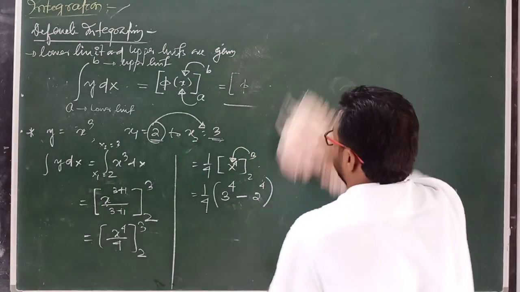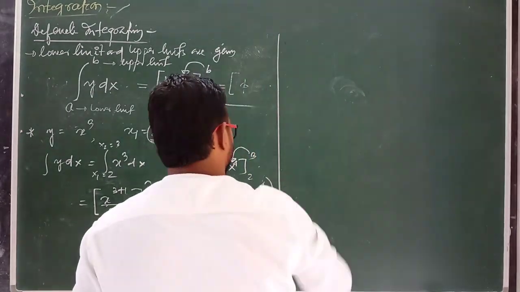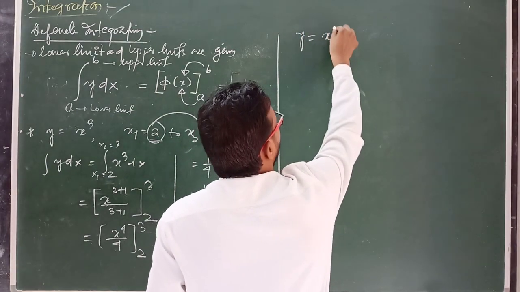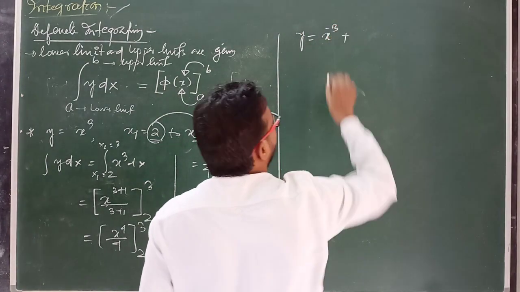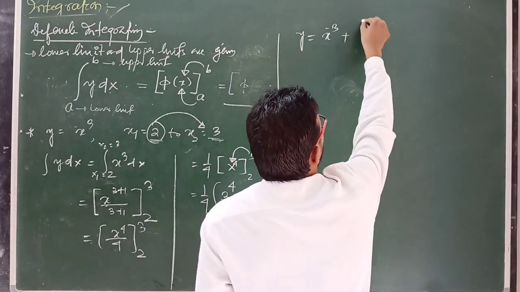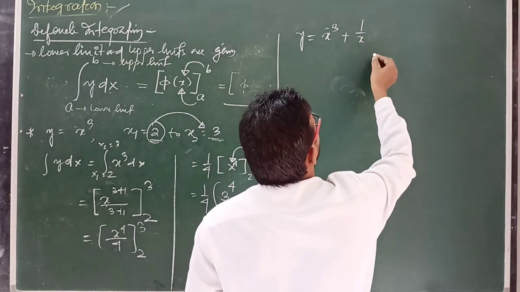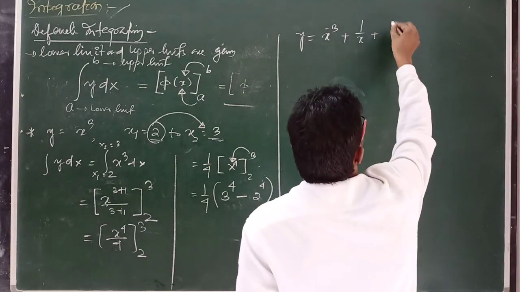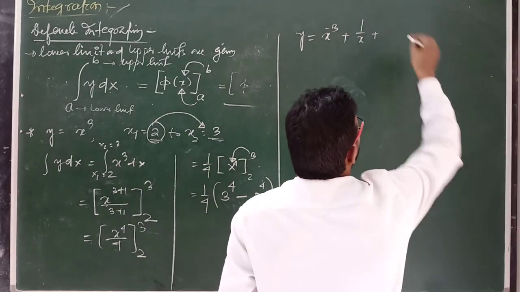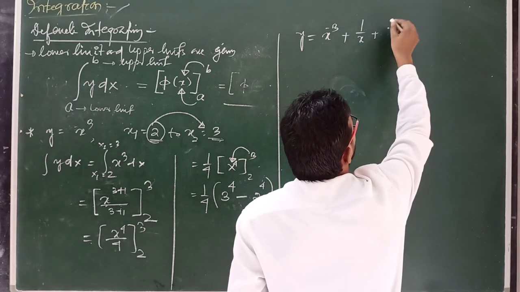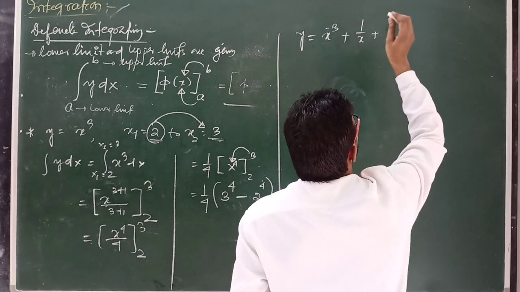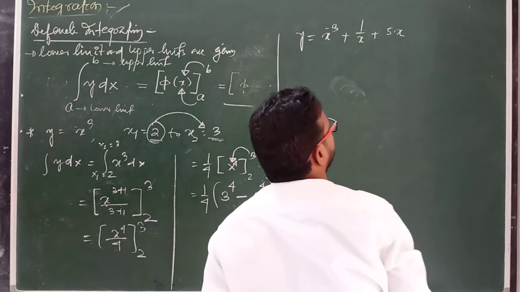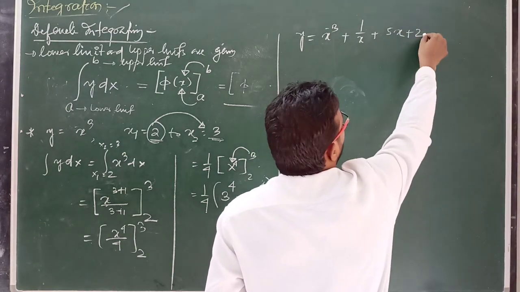Suppose we take another example. Suppose y equal to x to the power minus 3 plus 1 by x plus 5x plus 2.